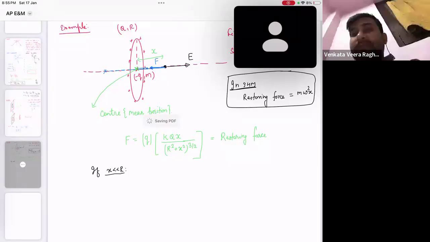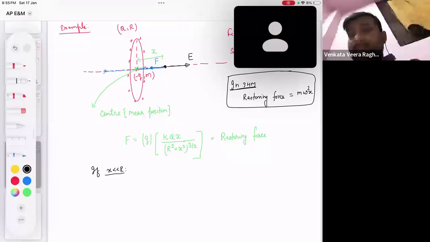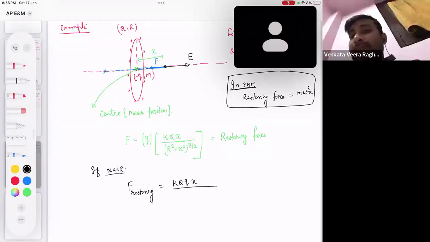If x is very small compared to R, this will become k Q q x divided by, can I take R squared common?